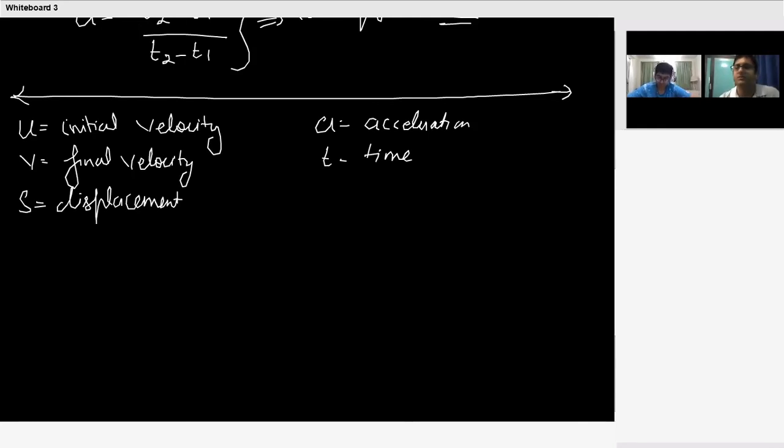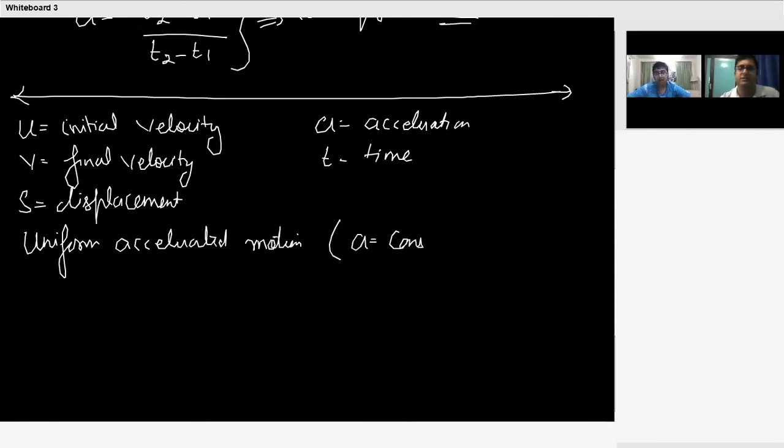The equations which I am going to write are applicable for uniformly accelerated motion. It means the type of motion where acceleration a is constant. a is not changing with time. And a is nothing but the rate at which the velocity is changing.